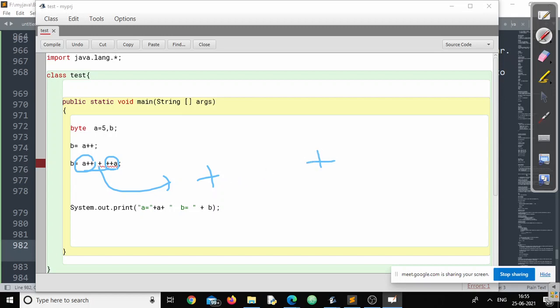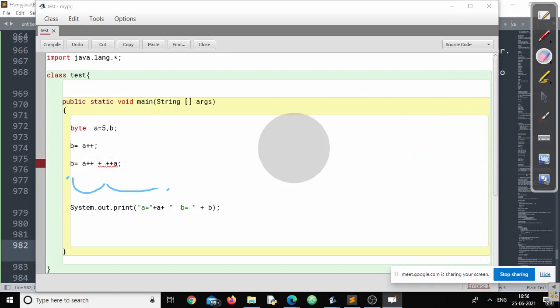Whenever the plus operator is operated on any integer constant, the result will be an integer. And we are trying to store the output of the expression, an integer constant, into which variable? Understood? The error is because of this unary plus operator, not because of this plus plus or this plus plus operator. Clear?